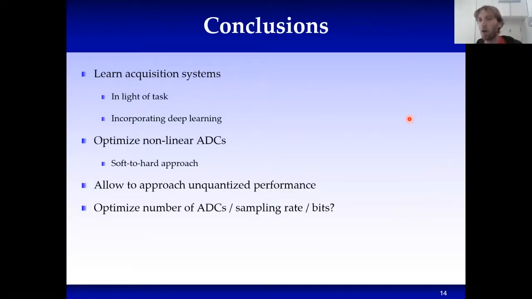For example, can we optimize the trade-off between sampling rate, bits, and number of ADCs in light of an overall bit budget we are subject to? This is not something we did here. We considered a fixed number of ADCs, a fixed number of quantization decision regions, and so on. And this actually motivates us to look into meta learning as a future approach to extend this current work.